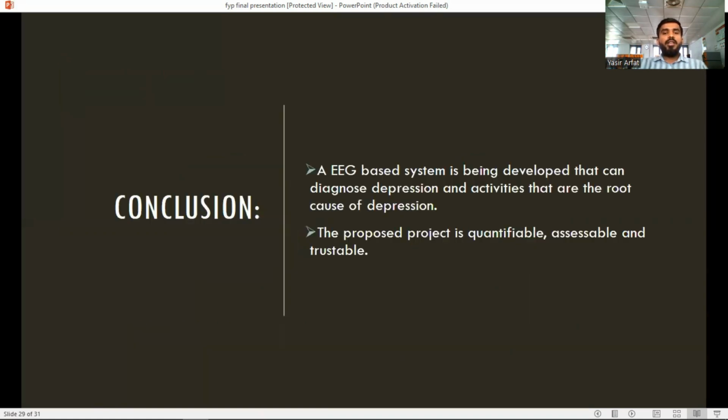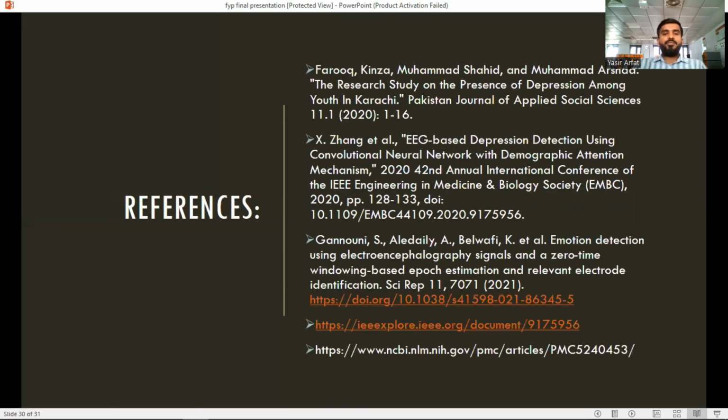So the conclusion: the EEG based system is being developed that can diagnose depression and activities that are the root cause of depression. So the proposed project is quantifiable, accessible, and trustable.